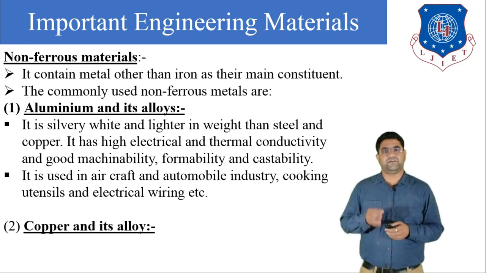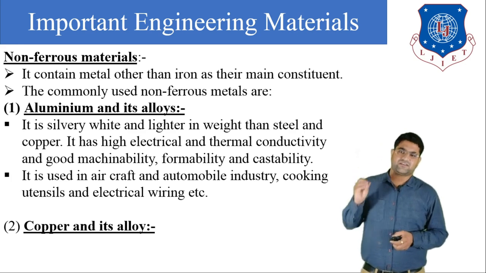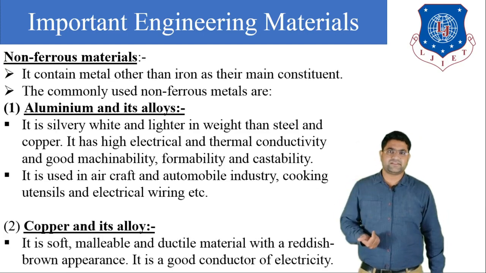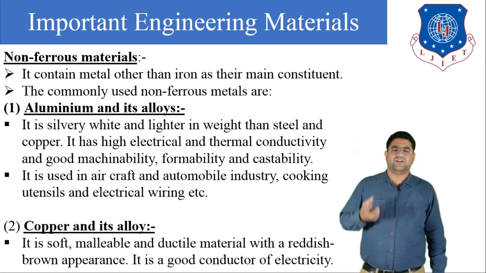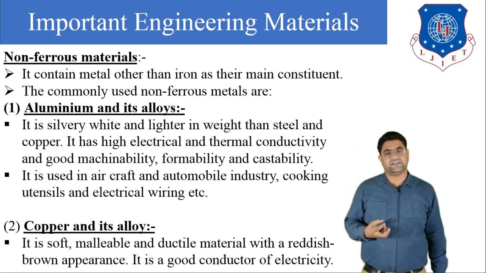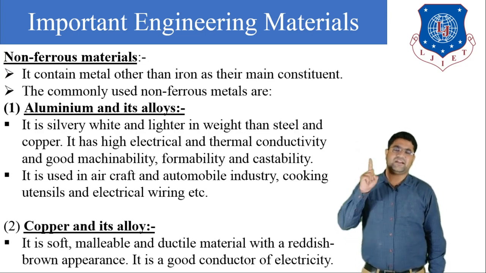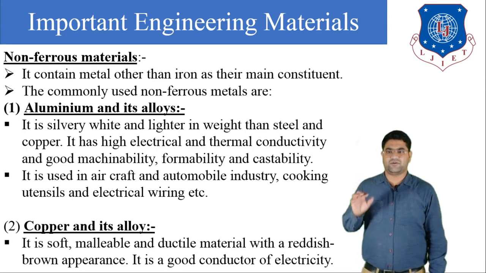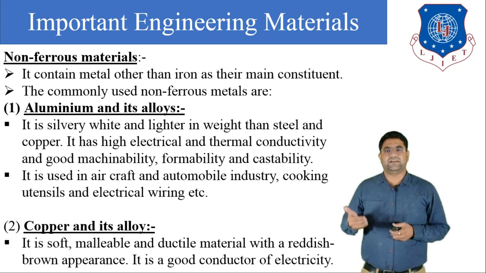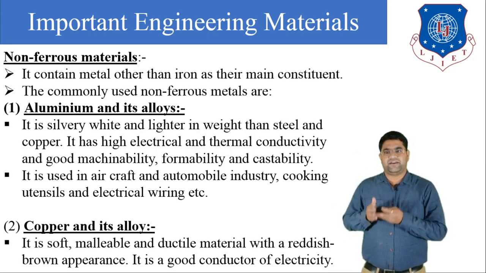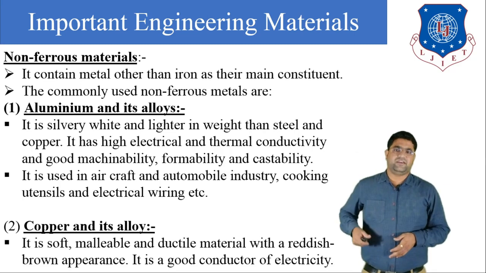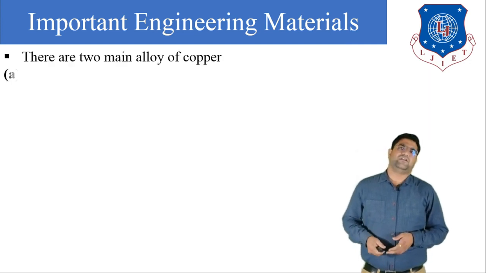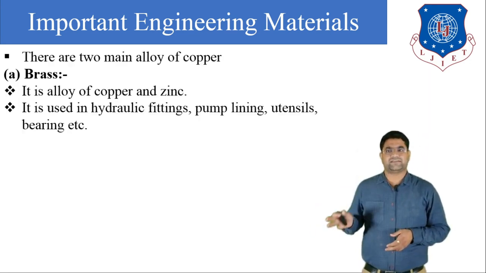Now, our second type of important non-ferrous material is copper. So we will discuss copper and its alloy. First, let us understand some important properties of copper. Copper has high ductility, high thermal conductivity and high electrical conductivity. So we can say that copper is a soft, malleable, ductile material with a reddish brown appearance, and it is a good conductor of heat and electricity. Now the main alloys of copper are brass and bronze.